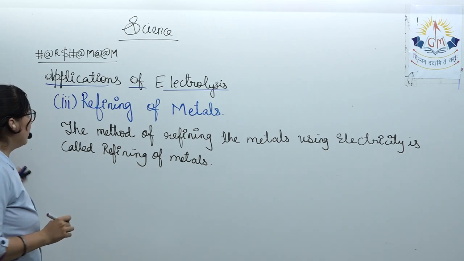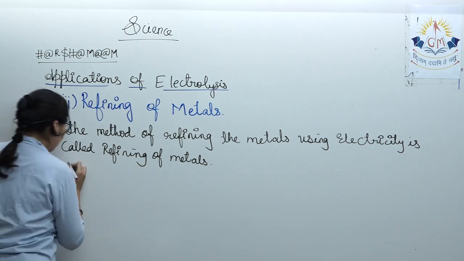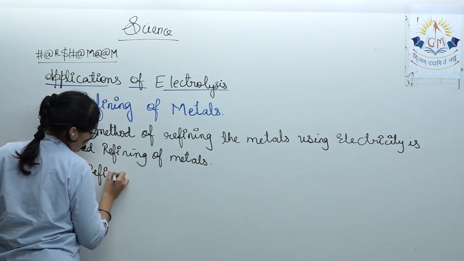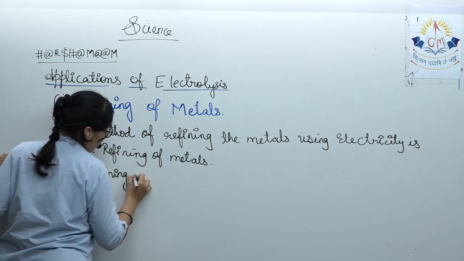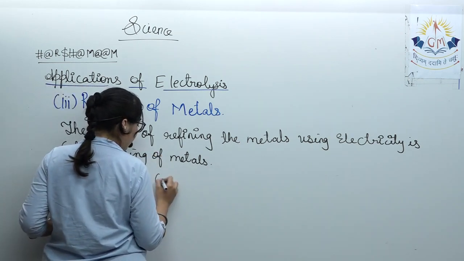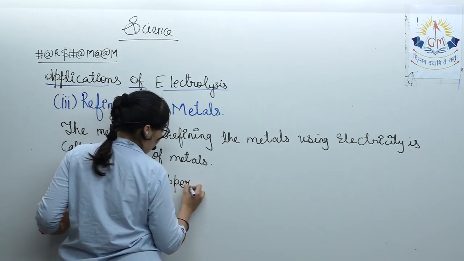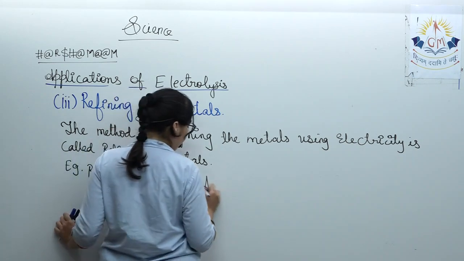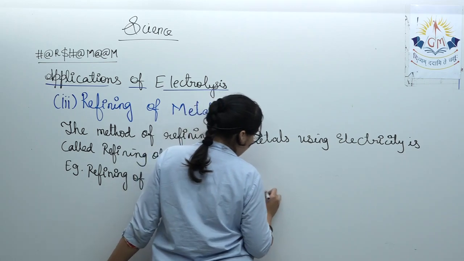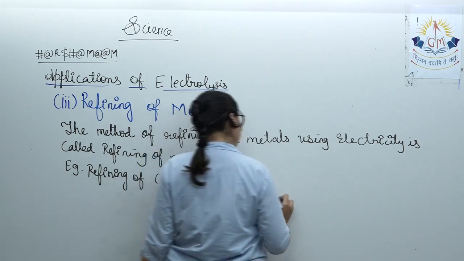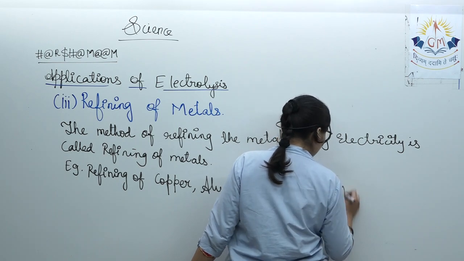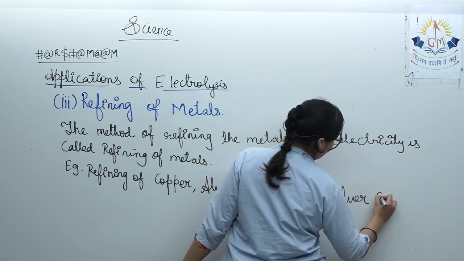A few examples are refining of copper, then aluminium, then nickel, silver, and gold.